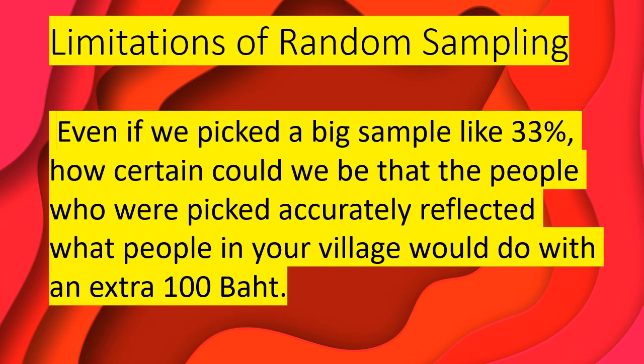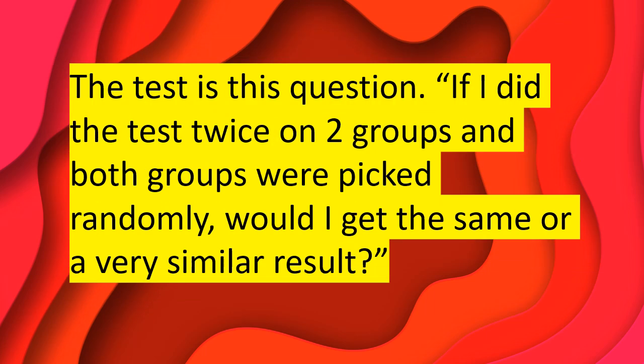Even if we picked a big sample size, like 33%, how certain could we be that the people who were picked accurately reflected what people in your village would do with an extra 100 baht? The test is this question. If I did the test twice on two groups, and both groups were picked randomly, would I get the same or very similar result?